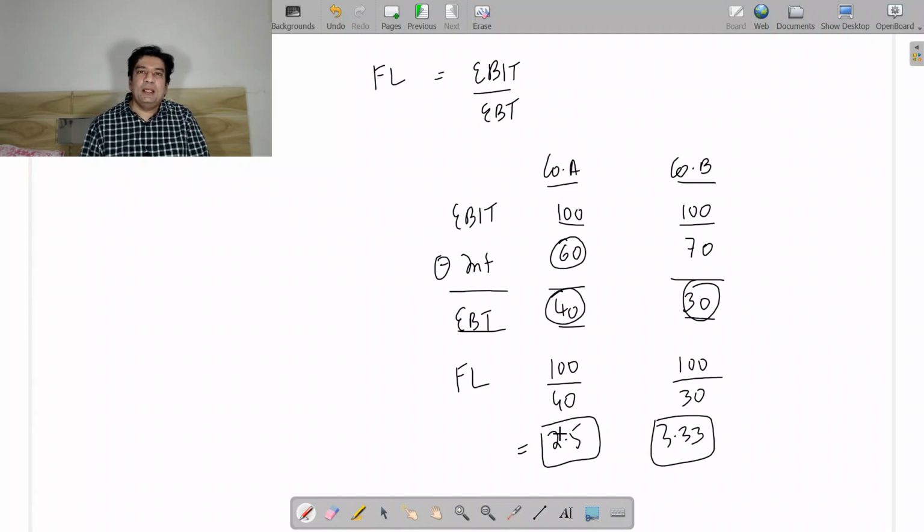So company A is having a lower financial leverage, that is the lower risk factor compared to company B. So one thing you should be able to understand is that leverage is nothing but a risk factor. If your financial leverage is lower, it means you are able to take better advantage of your interest cost.